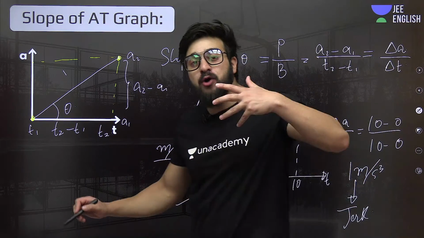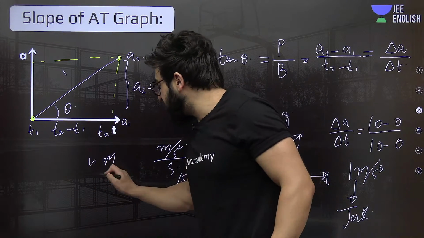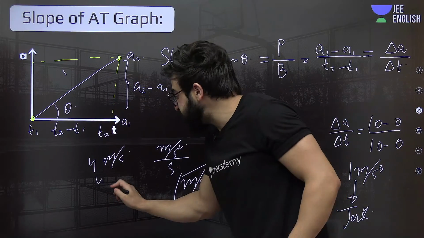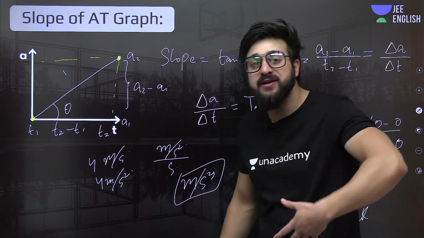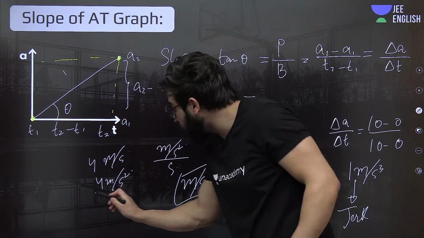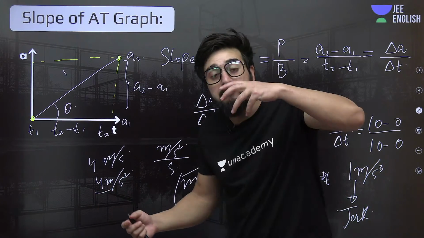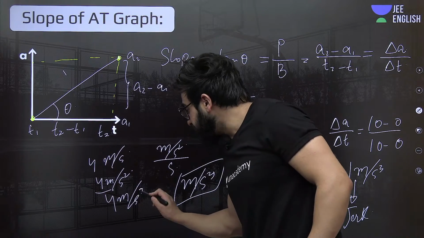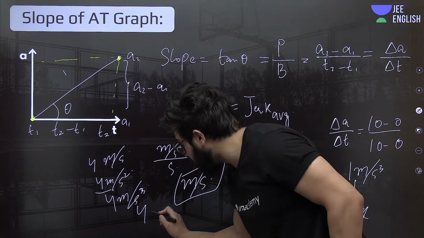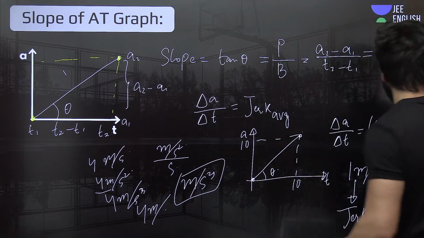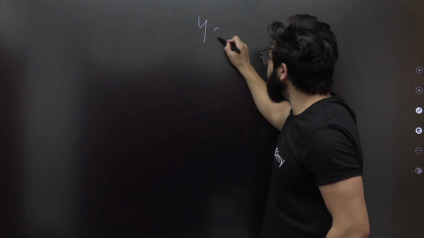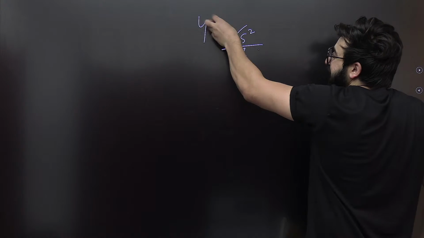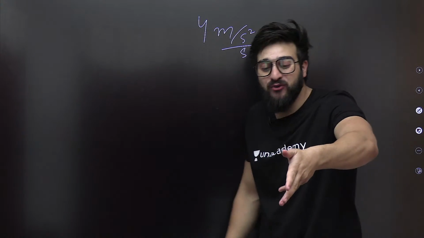Understand? Like we were talking about meter per second. If I say 4 meter per second is velocity, every second you are covering 4 meters. If I say 4 meter per second square is acceleration, it means every second you are changing the velocity by 4 meter per second, because this is nothing but meter per second per second. Now if I ask you 4 meter per second cube, it is nothing but 4 meter per second square upon second. So every second you are changing the acceleration by 4 meter per second square.